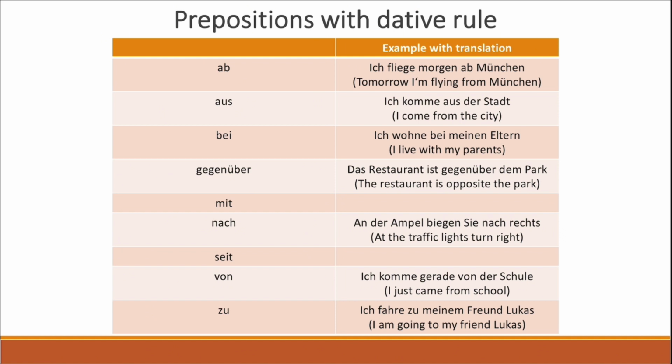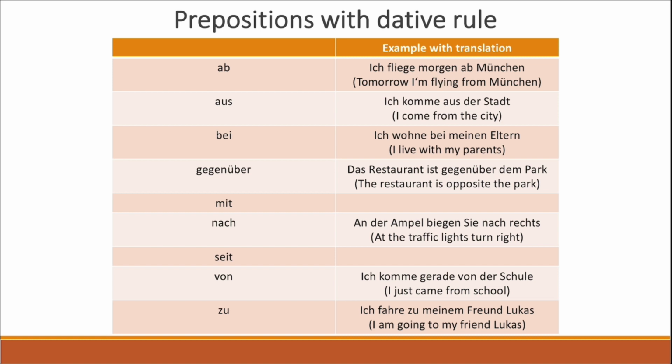And the prepositions are ab, aus, bei, gegenüber, mit, nach, seit, von, zu. And with the examples, you're going to understand the meaning of these prepositions. I'm also going to make another video on the specific prepositions and on the specific usage, but I'm not going to cover that right there because otherwise the video would be too long. However, ab means from, aus also means from, and bei means with. But in German, it is better to consider the prepositions directly with the sentences rather than making just a normal translation of them. So let's consider, for example, the second sentence.